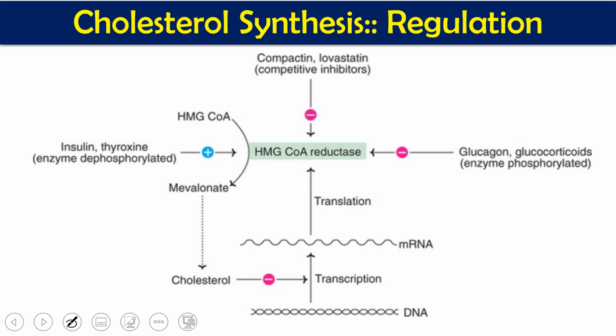The fourth regulation is with the help of bile acid. HMG coenzyme A reductase activity is inhibited by bile acid. And I have already told you, whenever we are fasting or starving, we have more glucagon, which also suppresses cholesterol synthesis. So overall there are four regulations: first, the feedback mechanism; second, hormones; third, competitive inhibitor drugs; and fourth, bile acids. Bile acid normally competitively inhibits it.